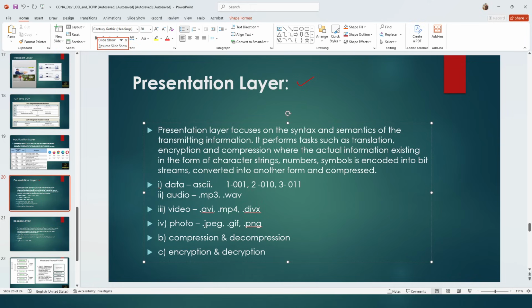What does the presentation layer do? The presentation layer can do encryption and decryption. See, my voice is there, right? In Google Meet, you are able to listen to it, right? What it is doing is compressing and decompressing.